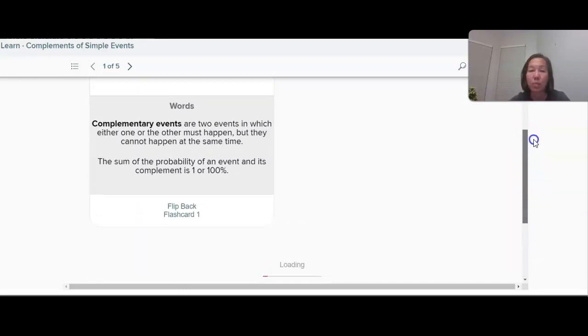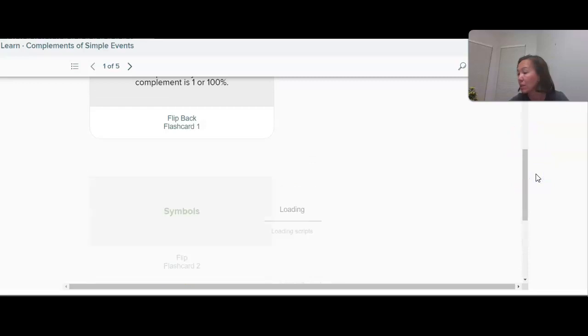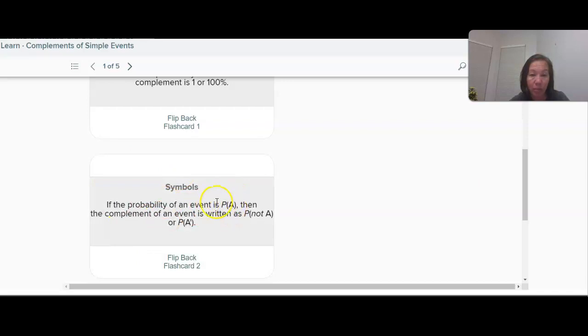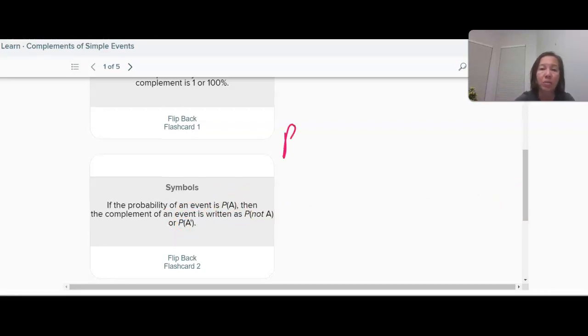If we use P(A) to represent the probability of an event, then the complement is written as P(not A), or we generally use A prime. A with this exclamation point, we call it A prime. So P(A) is the probability of the event, P(A prime) is the probability of the complement. Some textbooks also use a line over the top, like this. That also would mean the complement of A. Depending on the textbook, yours uses one of these, but they all mean the complement of A.